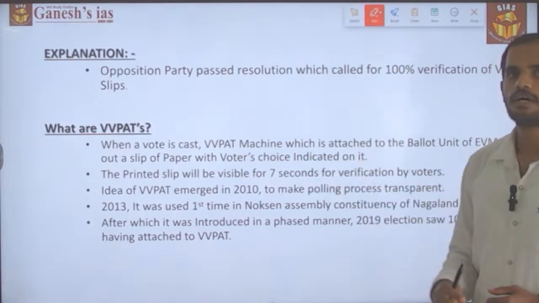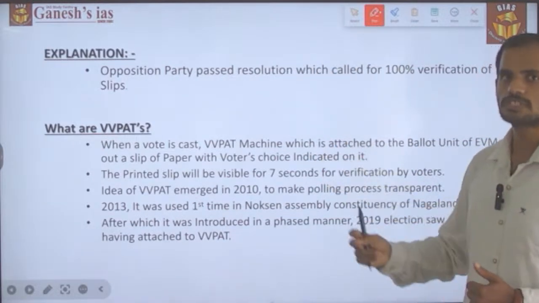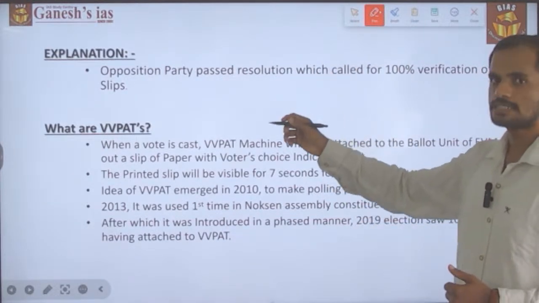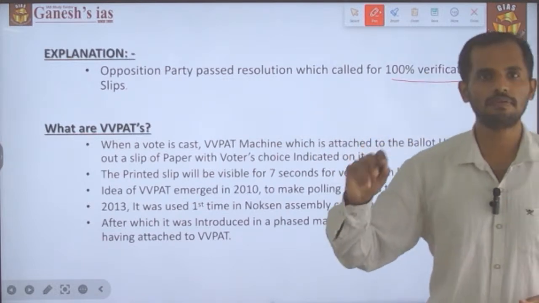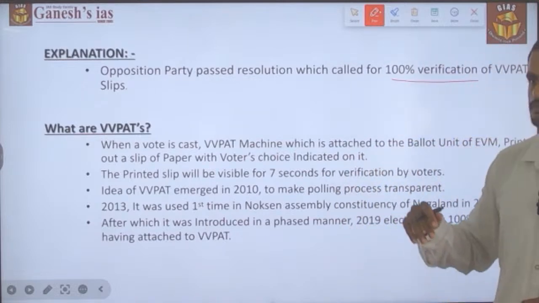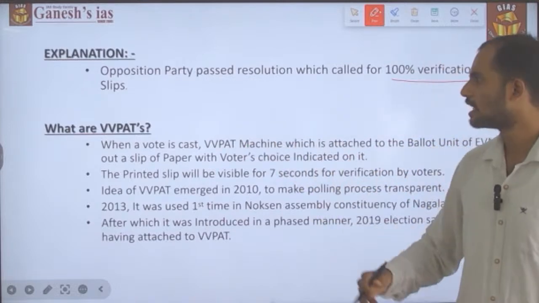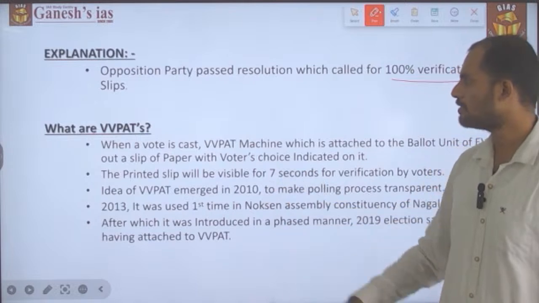And let's look into why the news first appeared in the newspaper. The opposition parties passed a resolution which called for 100% verification of the VVPAT slips being used in the elections. And first we will look into what VVPATs are.